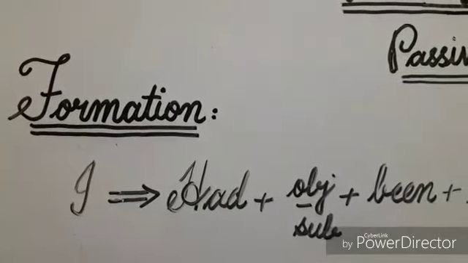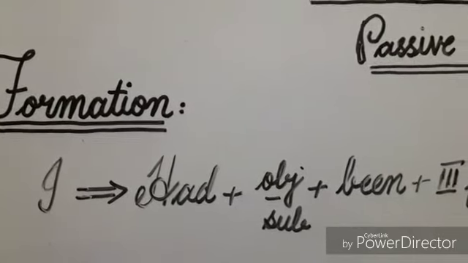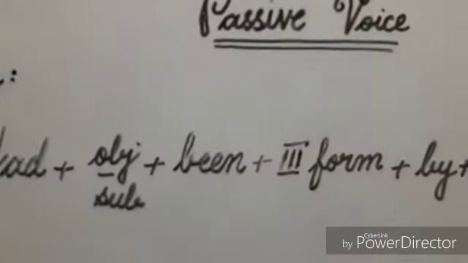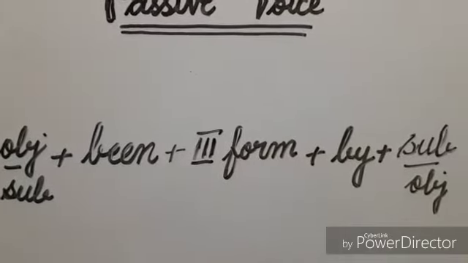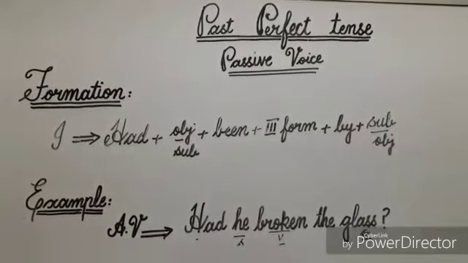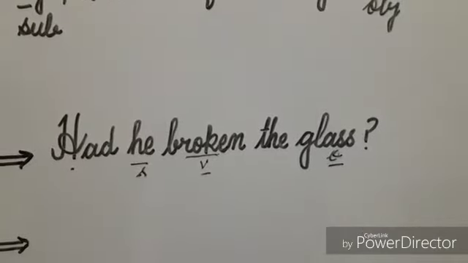For interrogative sentences, the formation is: helping verb had, object in subjective condition, been, third form of verb, preposition by, and subject in objective condition. Now I'll explain this formation by example. Had he broken the glass?